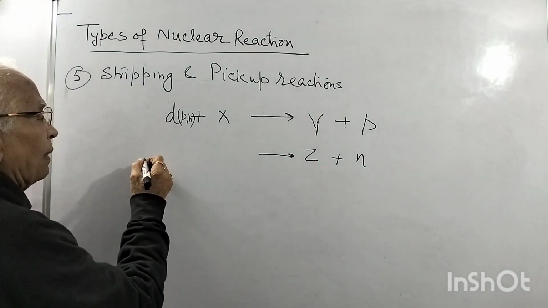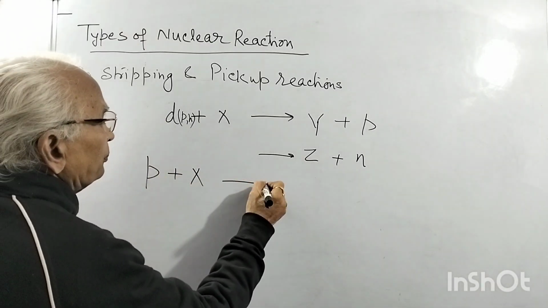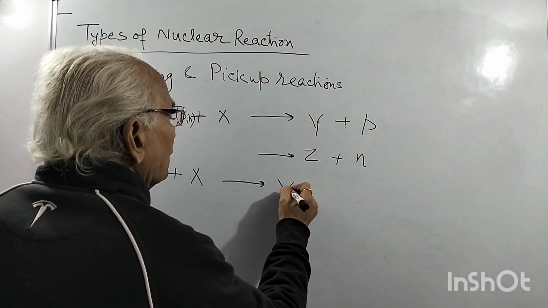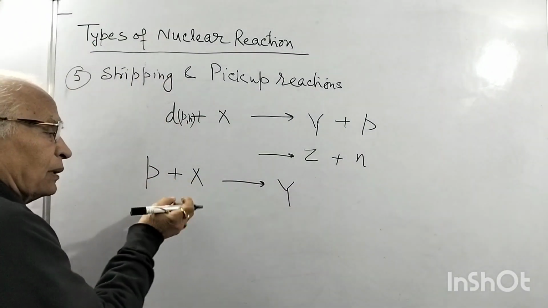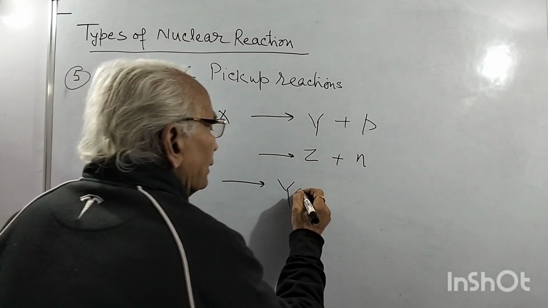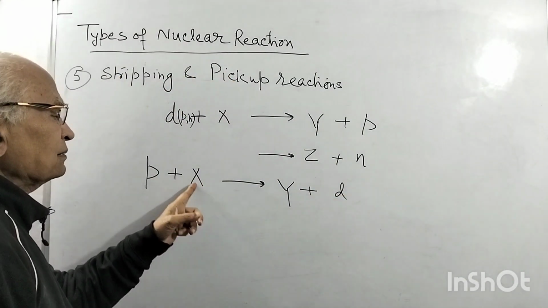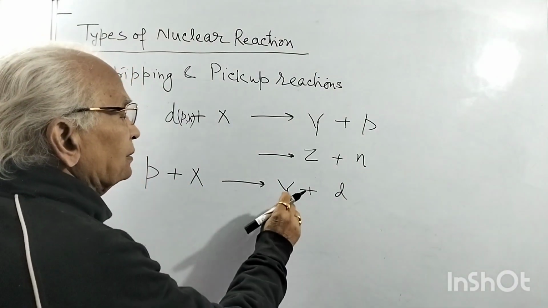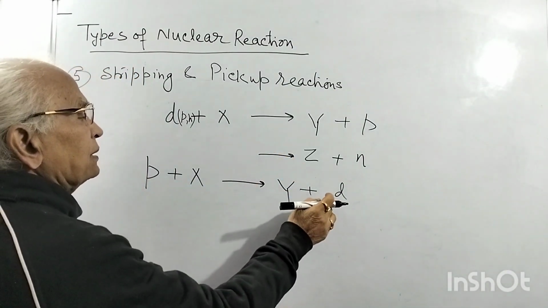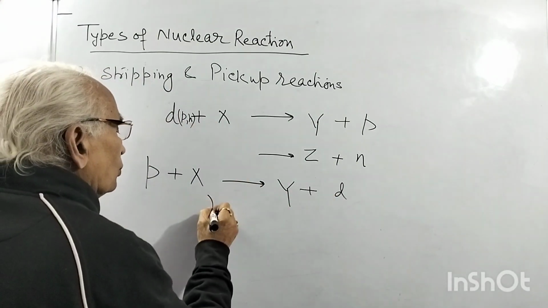Or we can have, say, a proton plus X. It is possible that here we get Y, and this proton takes something, a neutron, from X. A neutron is absorbed and the proton becomes a neutron, and this becomes a new system. So the proton has picked up a neutron.